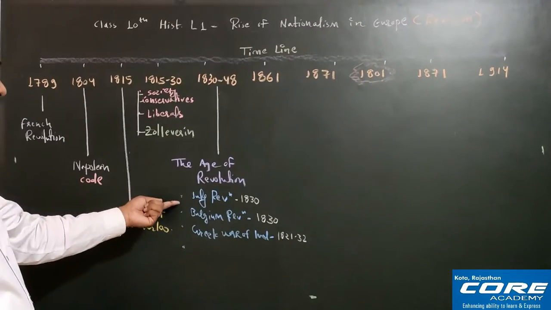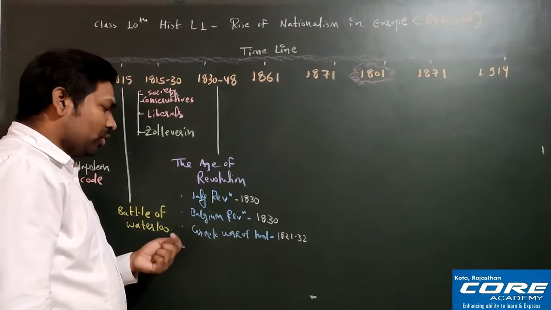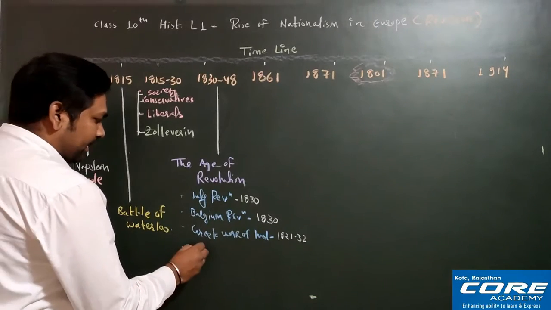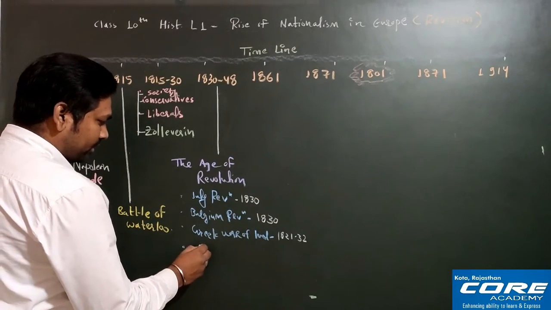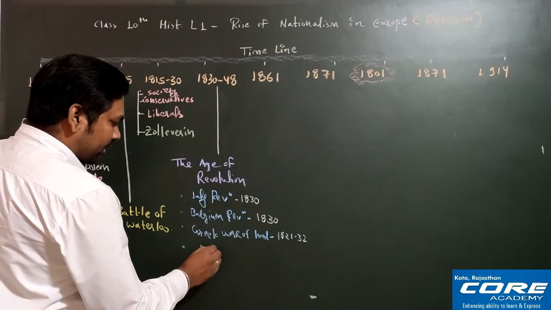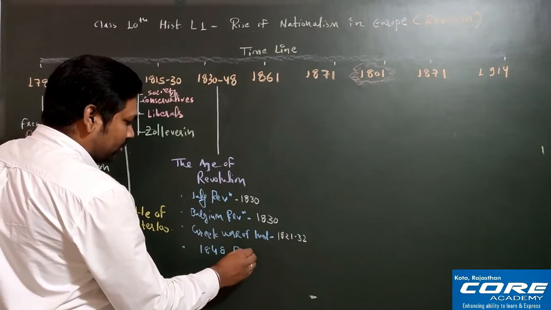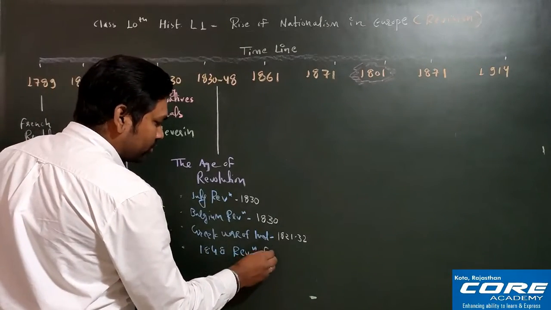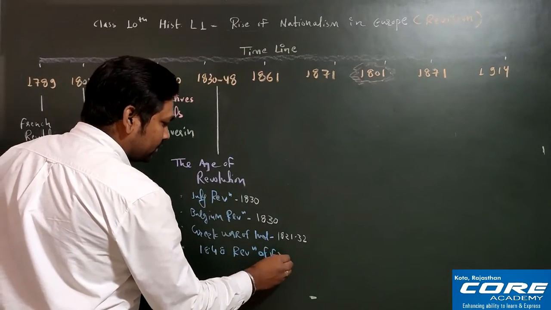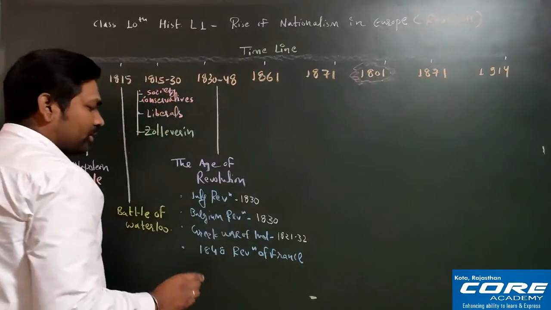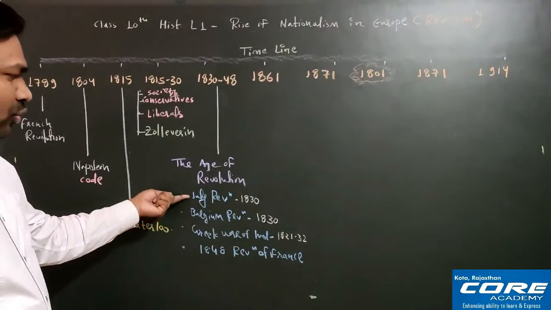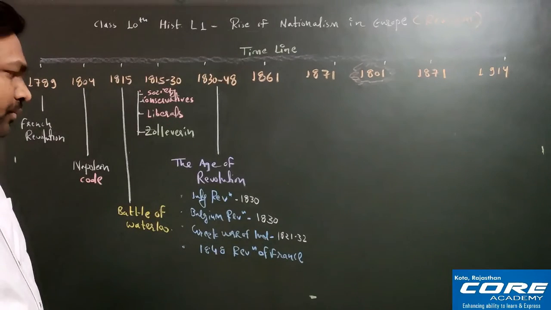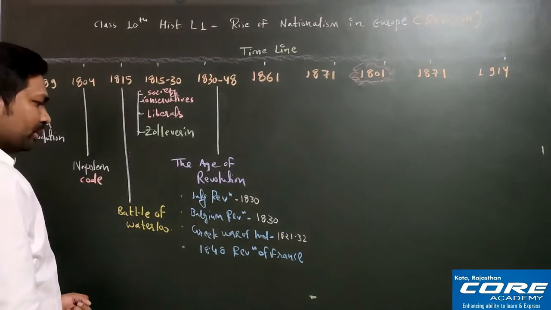July Revolution done, then Belgian Revolution, Greek War of Independence, and in between we have the 1848 Revolution also, right? 1848 Revolution of France. Okay. So remember here, July Revolution is related to France only, and 1848 Revolution is also related to France only. Okay, that you must remember.